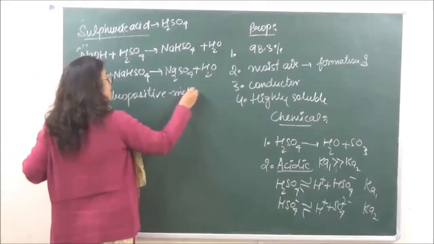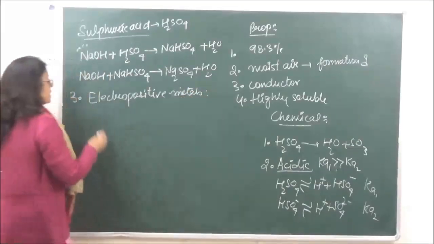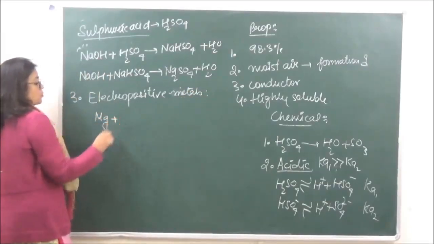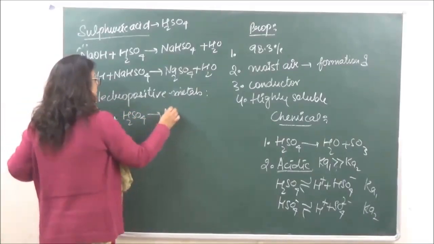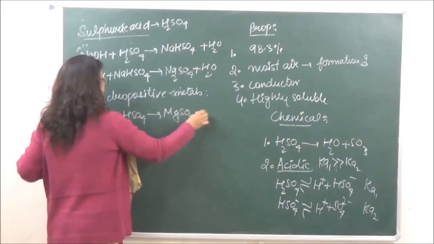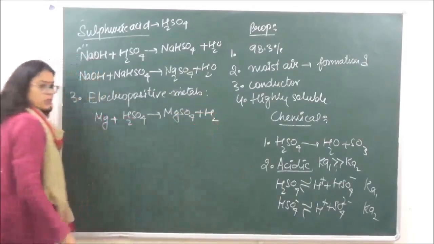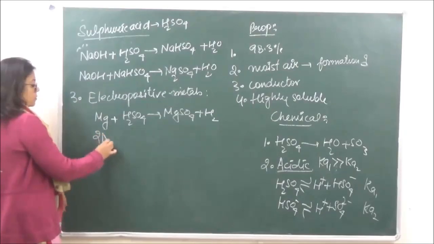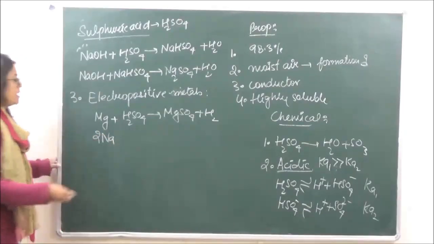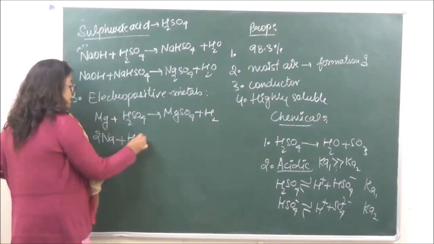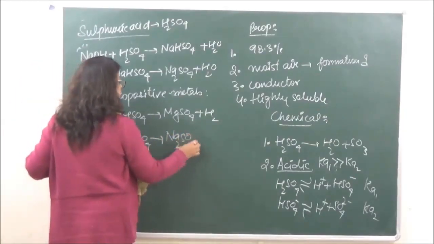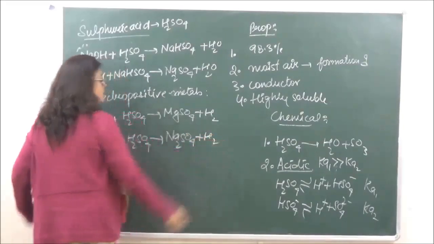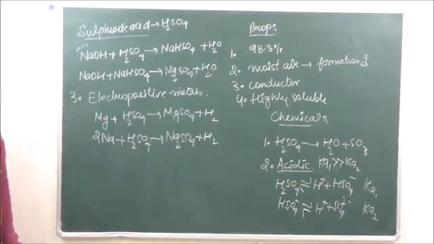Metals, you can say, like if you're taking magnesium, so magnesium is going to react with sulfuric acid to give us MgSO4 plus hydrogen. Or if you're taking sodium, which is again a highly electropositive element, it will react with H2SO4 to give us Na2SO4 plus hydrogen. ठीक है? So metals के साथ इस तरह से ये react करता है.